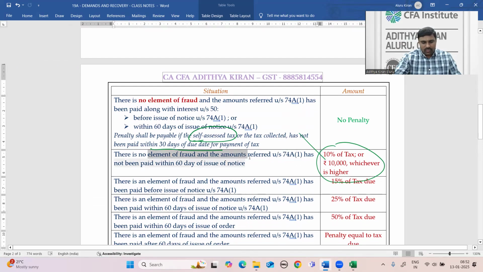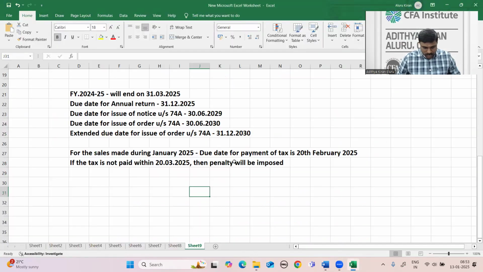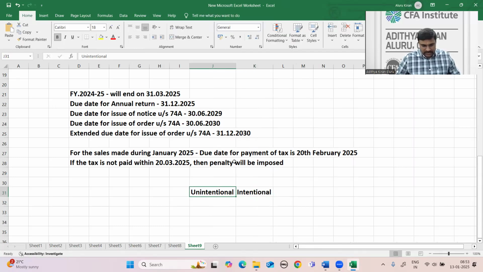If there is no element of fraud and the amounts referred above have not been paid within 60 days of issue of notice, then penalty will be imposed. Now look at the difference between unintentional and intentional cases.